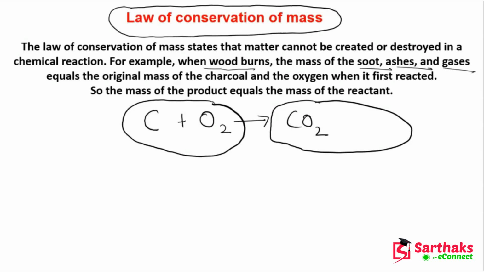These are the products. So the law of conservation of mass says that mass can neither be created nor destroyed. This statement you should remember. The law of conservation of mass states that matter cannot be created or destroyed in a chemical reaction. I also gave you the example, and I hope by this example you might be able to understand what I am trying to say.